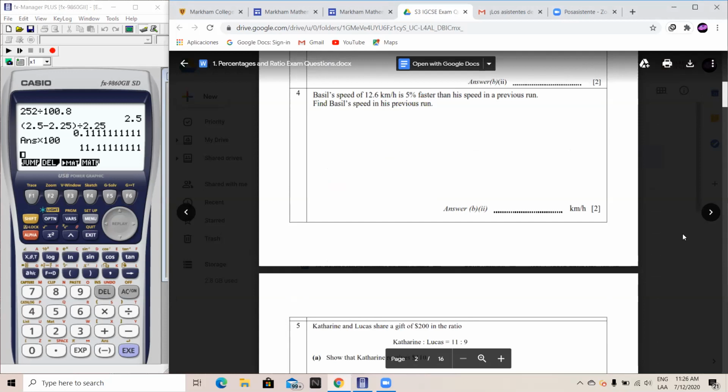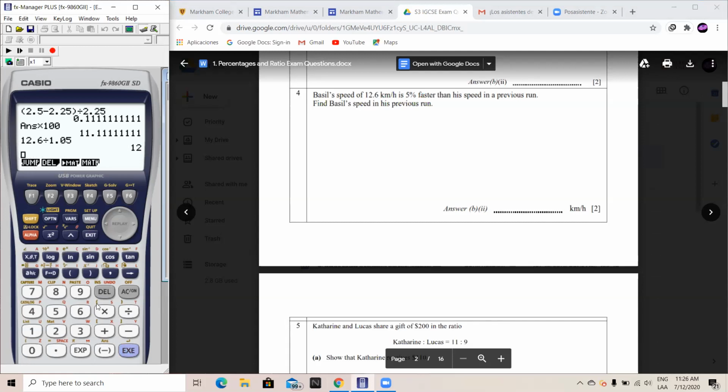To find his speed in the previous run, we simply need to divide 12.6, which is his speed right now, over 1.05, as his previous speed was slower than his speed right now.